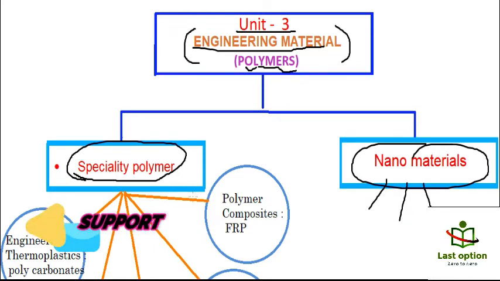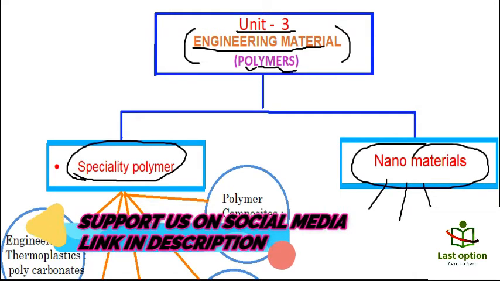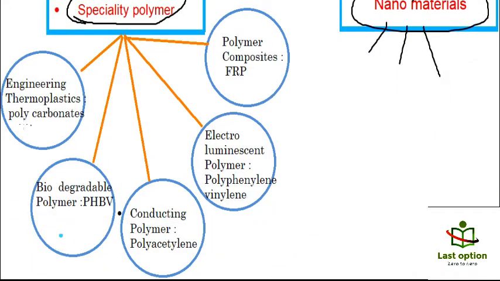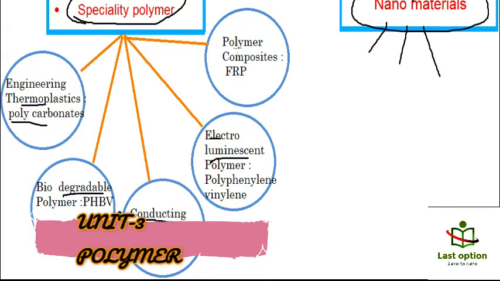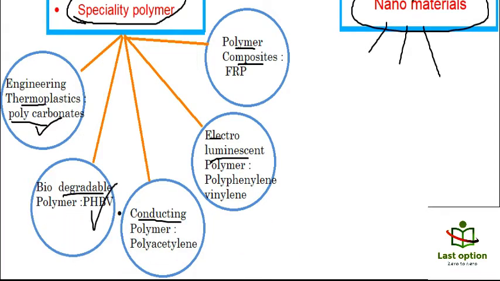In specialty polymers we will study five types of polymers: engineering thermoplastic, biodegradable, conducting, electroluminescent and polymer composites, and these are the examples of these polymers that we will discuss. Okay, so let's start.